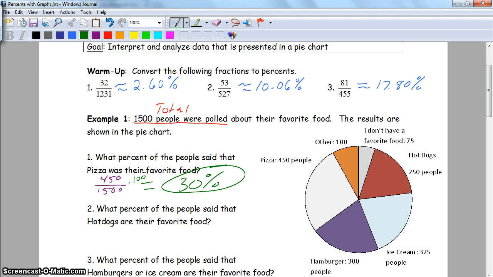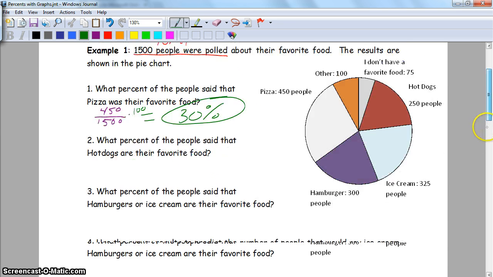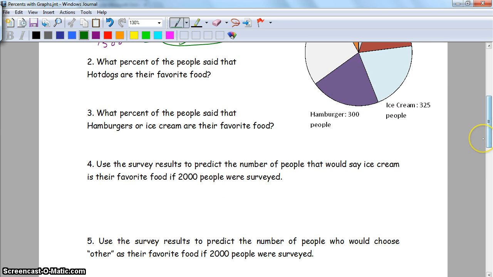All right, so tell you what, take a minute, try 2, 3, 4, and 5 with the people in your group. Go ahead and press pause, and we'll come back. You'll check your answers in just a minute.